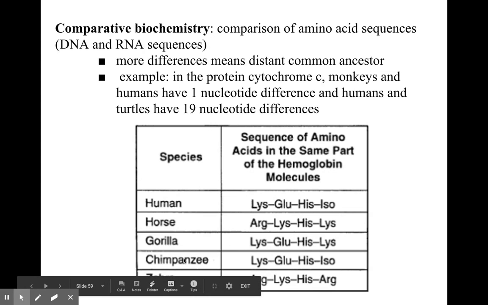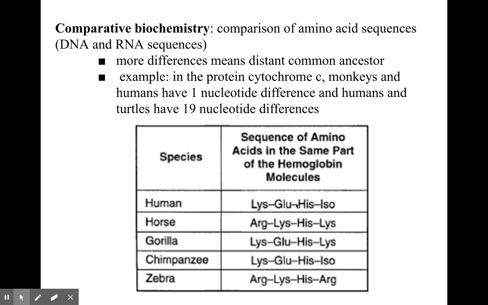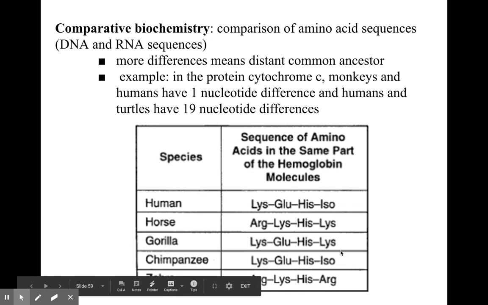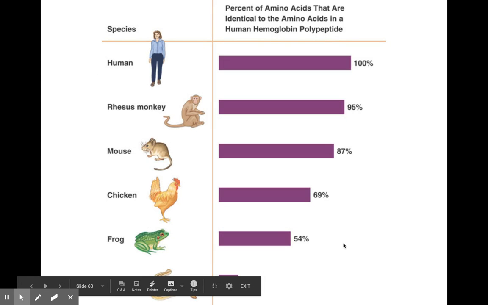And you can tell the gorilla, the chimpanzee, and the human are very related because they have the same 3. And then the human and the chimp are even closer than the human and the gorilla. So that's how this works.